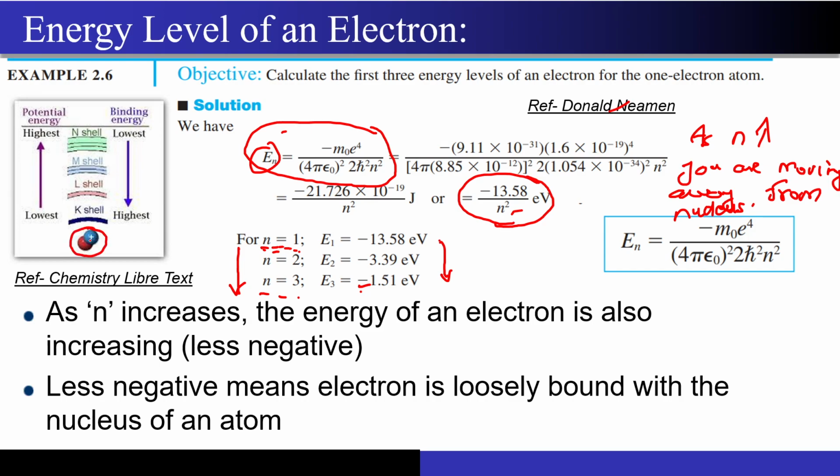There exist protons over here, right? And these are your K, L, M, N shells that you must have studied in high school physics, right? So now this negative number, it is again the same thing, right? So for K shell, the binding energy is the highest because this E1 is very negative, right? And for the N shell, the binding energy is the lowest because you can see this negative number has decreased a lot, almost 13 times, right? So this is the first thing that I want you to understand, right?